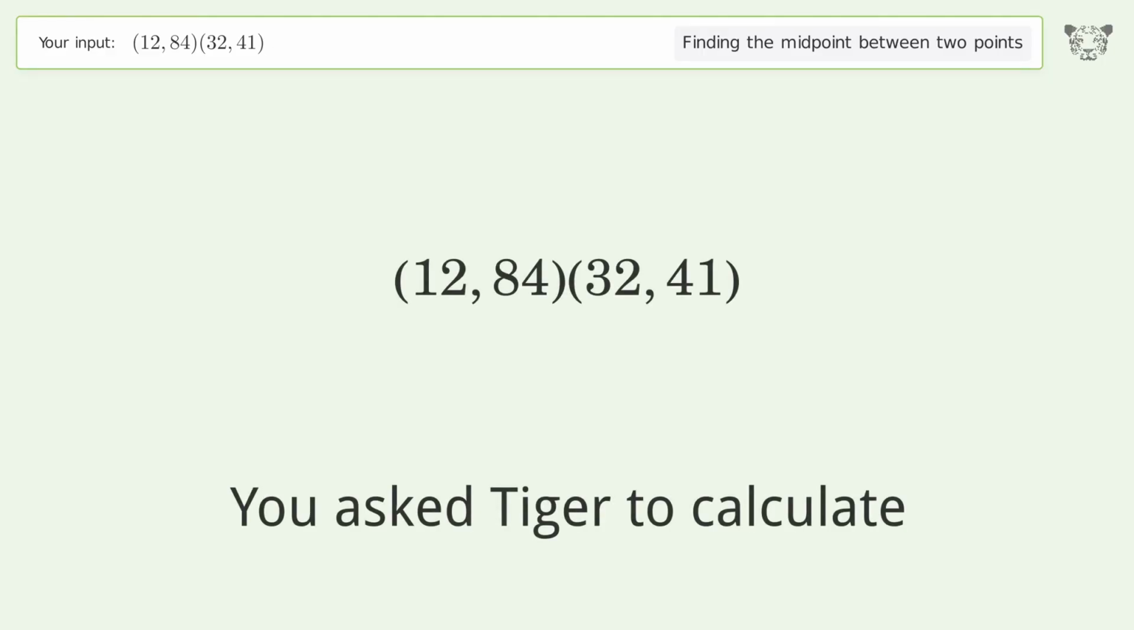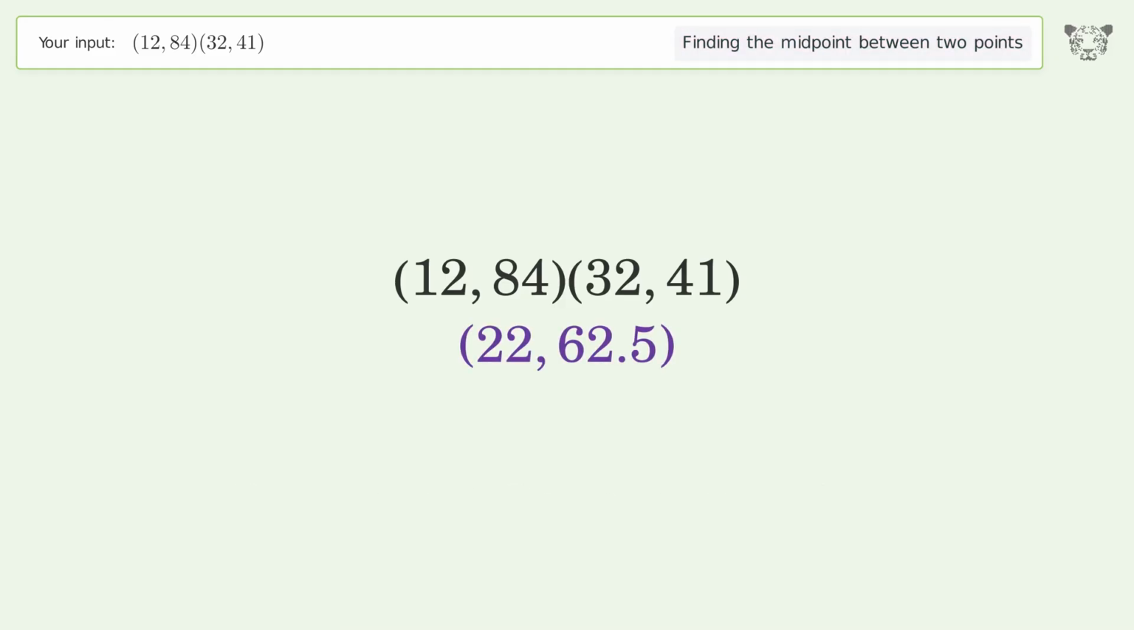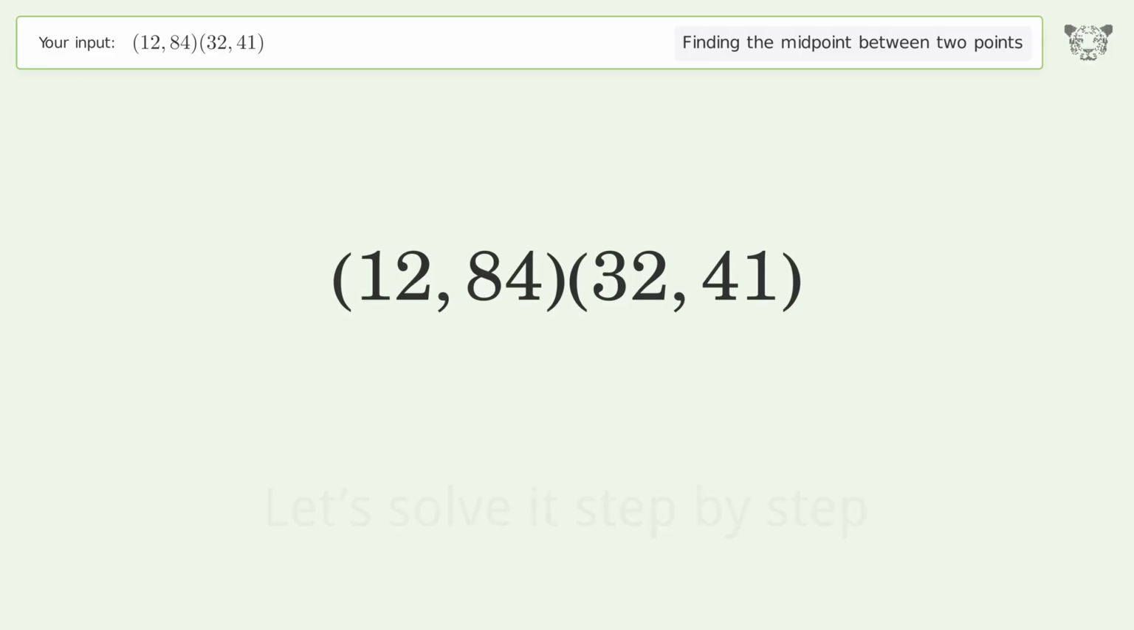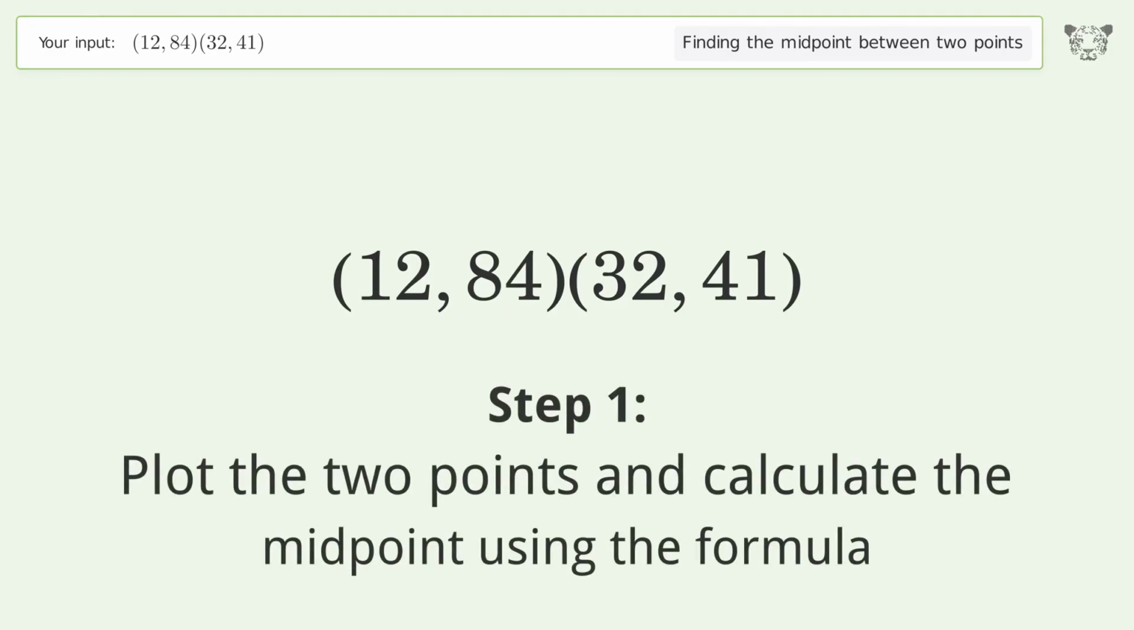You ask Tiger to calculate. This deals with finding the midpoint between 2 points. The midpoint between the 2 points is 22, 62.5. Let's solve it step by step. Plot the 2 points and calculate the midpoint using the formula.